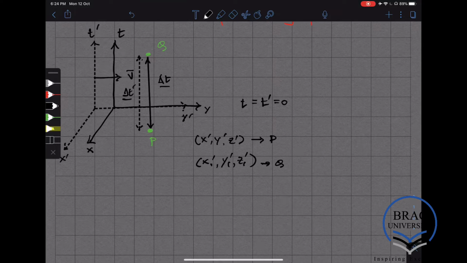So in Galilean relativity, we say that time is absolute, meaning that time flows at the same rate in all reference frames. But we saw that the spatial coordinates need not be the same. However, we shall see that these things are not true in special relativity.